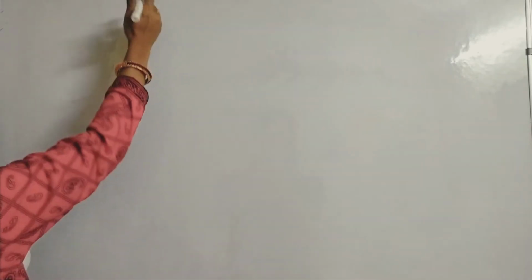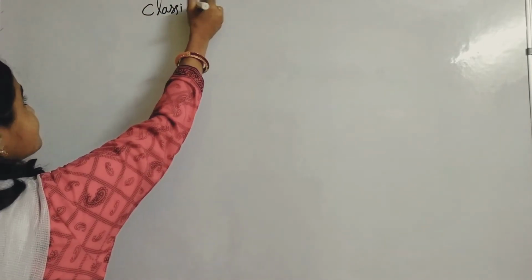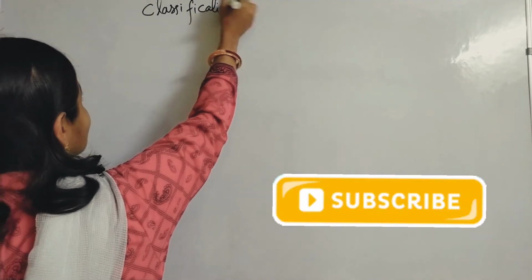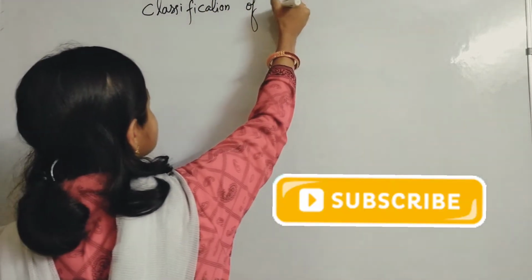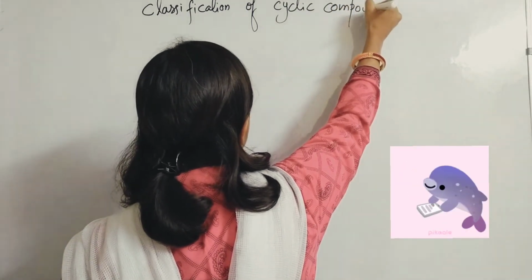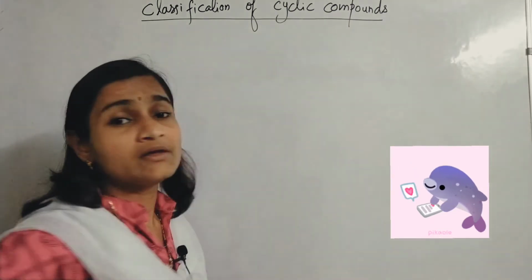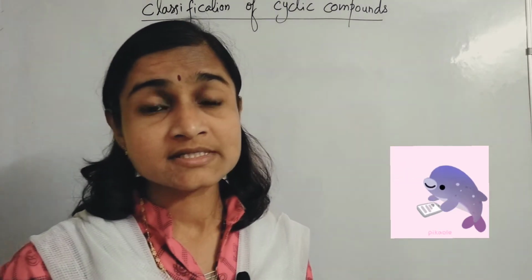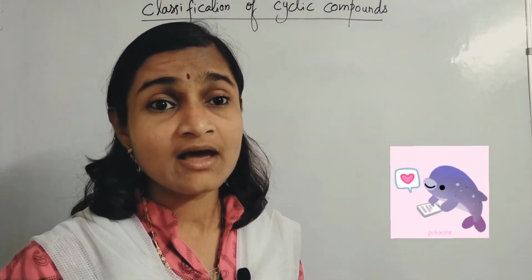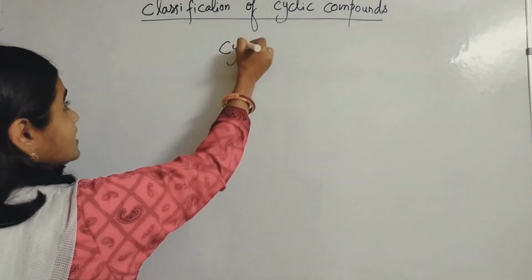Today's topic is classification of cyclic compounds. Cyclic compounds, you all have learnt, are ring structures. What are cyclic compounds? Ring structures.